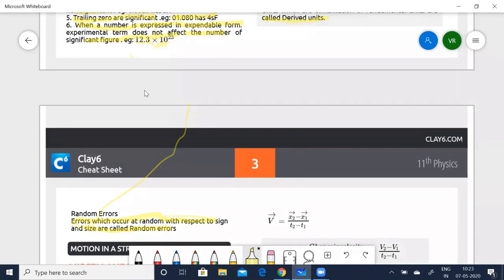The probability of asking a question in this is 0 to 1 only, and the marks allotted can generally be 2 marks. So you can expect 2 marks at the most from this chapter. The question might not occur, or you can expect one question, and it can carry up to 2 marks. That's it.